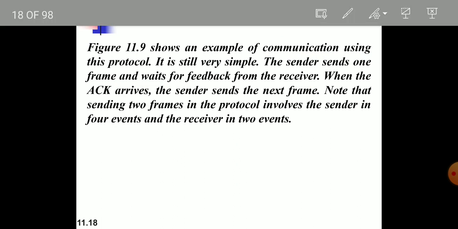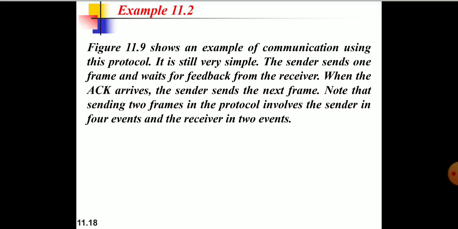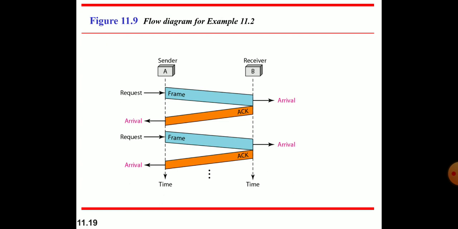This is a simple example. This is a flowchart: the sender sends its frame and it arrives at the receiver, and when we get the acknowledgement from the receiver, then it sends the next frame.